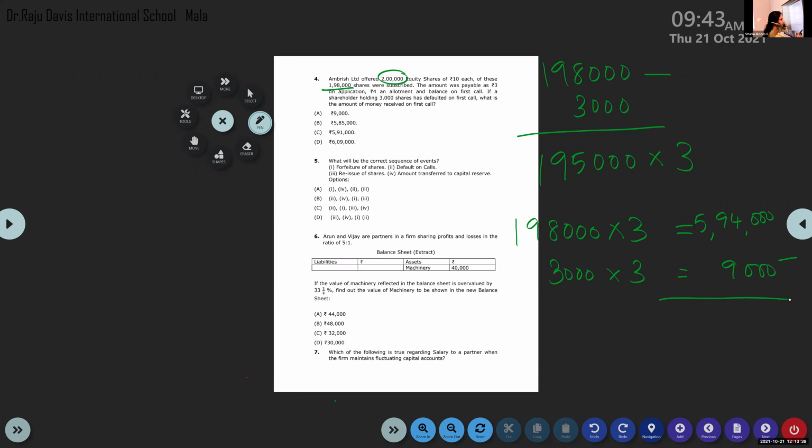Minus it, then also you will get 5,85,000. Or you can directly do it based on the number of shares. We have 1,98,000 shares, but for 3,000 shares we did not get the amount. So 1,95,000 into 3. This way also you can do, or the other way.